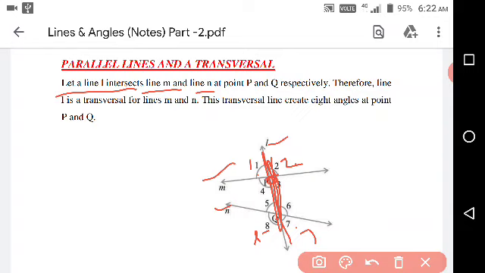So outside angles are exterior angles, and inside angles are interior angles.